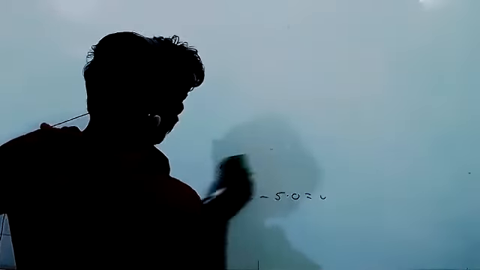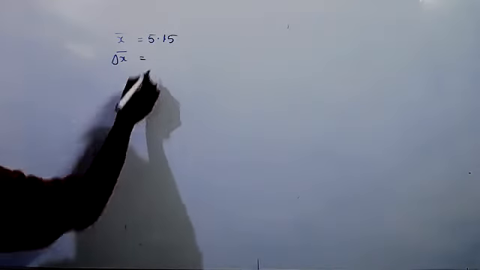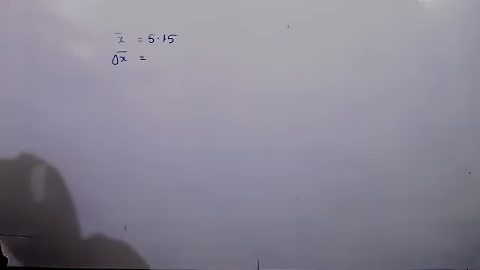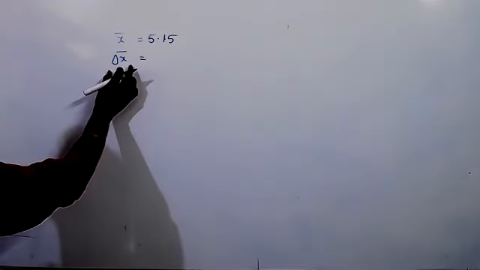What is the absolute error formula? Mean value minus observed value. So mean value, how much we got? X bar is equal to 5.15, right? Yes, sir. Absolute error, 0. Mean absolute error, how much we got? 0.1.